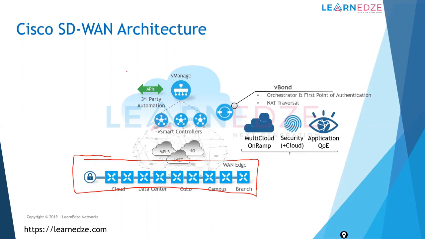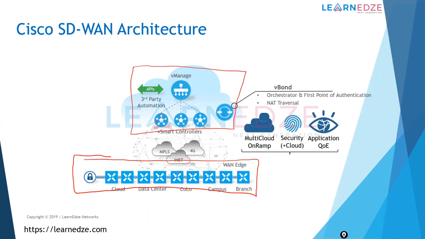On the top, whatever we are seeing are the control and management plane devices of the SD-WAN fabric. The first thing we have here is vBond. vBond is your orchestrator and the first point of authentication of any data plane device like ISR 4K or ASR 1K that is joining the fabric, because it needs to authenticate all these devices.